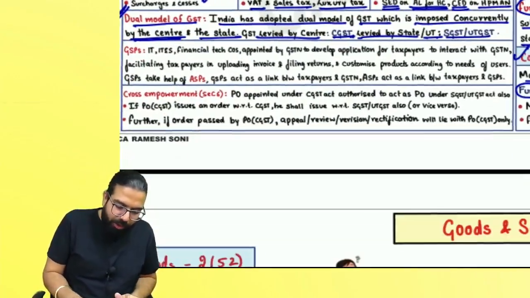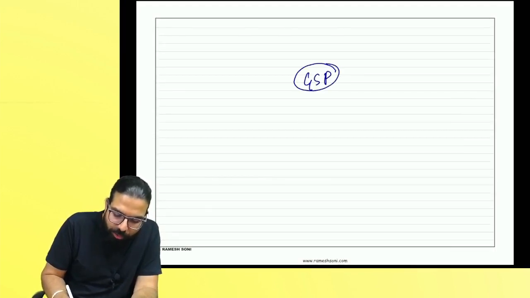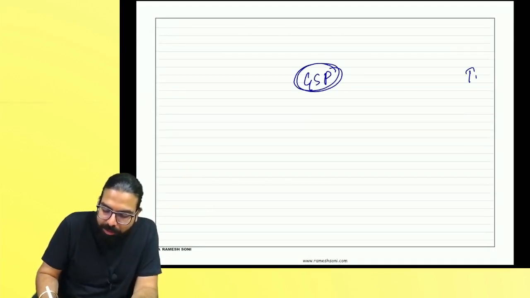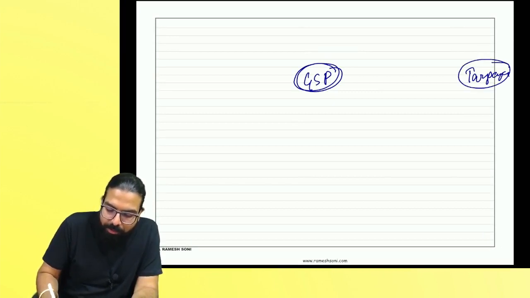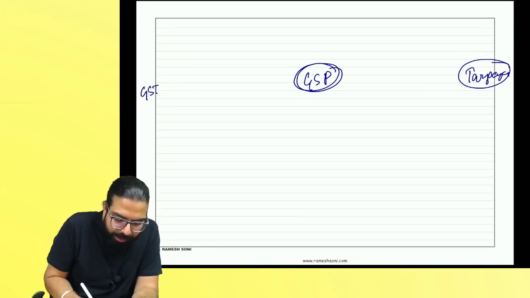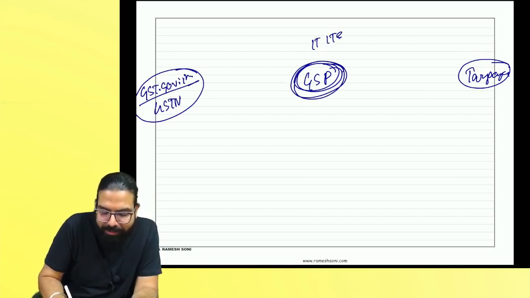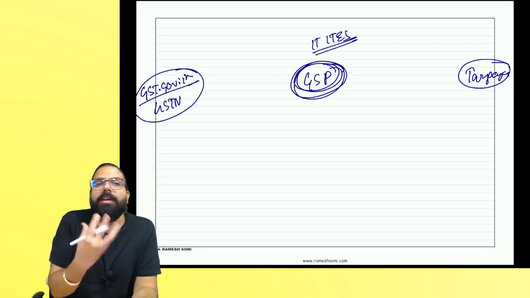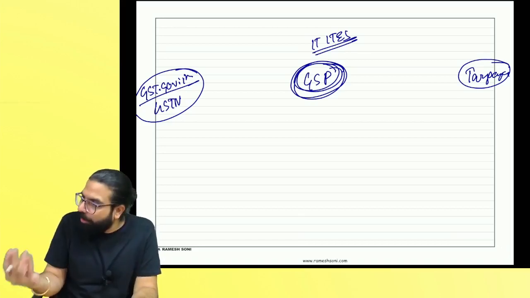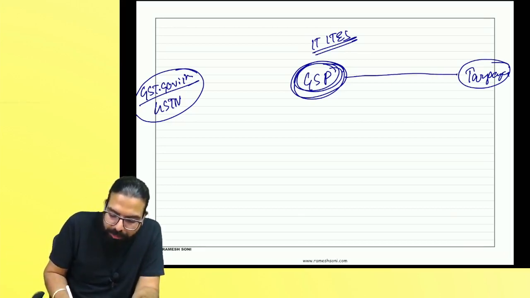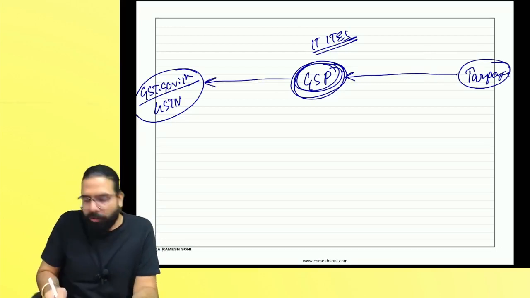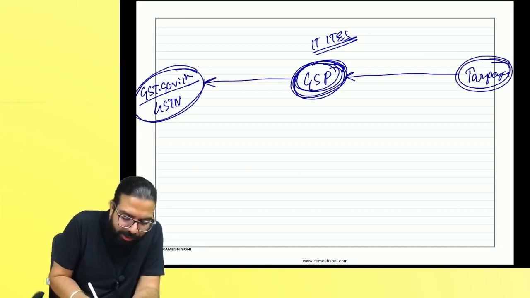GSTN. Now on the left hand side you have GSPs and ASPs. What is a GSP and ASP? A GSP is a GST Suvidha provider. Supposing there is a taxpayer, say Reliance, and he wants to upload the details on gst.gov.in, which is made by whom? GSTN. So GSPs are basically ITES companies who customize products according to the need of the user, so that the data can be pulled from the taxpayer's software and pushed to gst.gov.in. So GSPs act as a link between taxpayer and gst.gov.in.